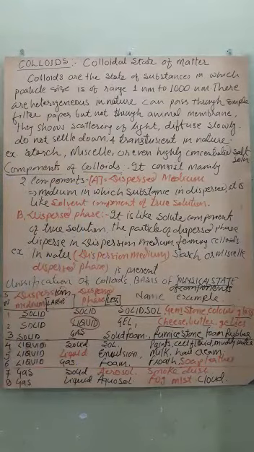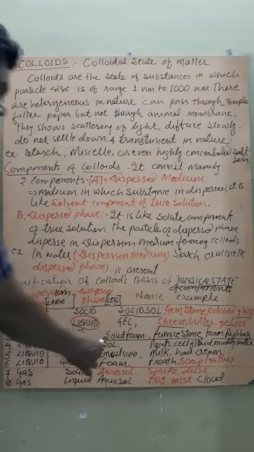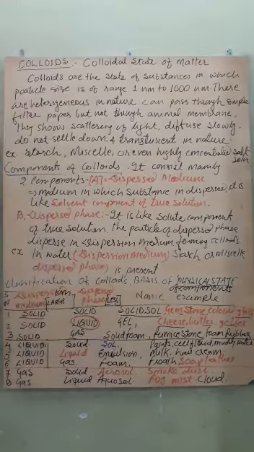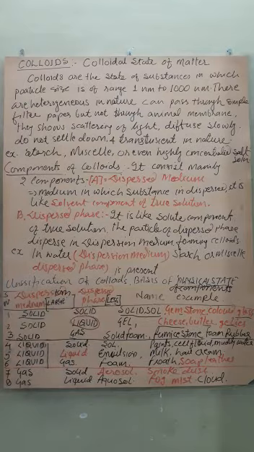Now the dispersion medium changes to liquid, and if the dispersed phase is solid, it is simply called sol. That is a very simple type of colloid with which we are familiar.